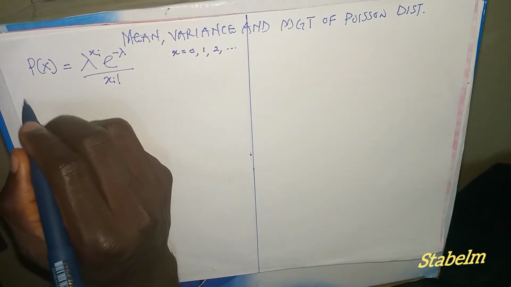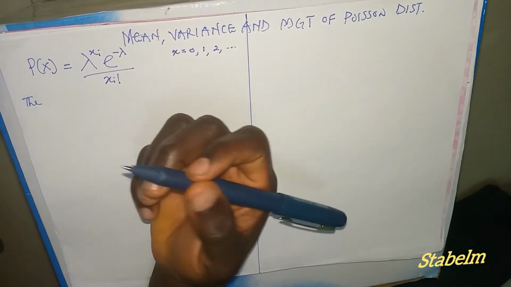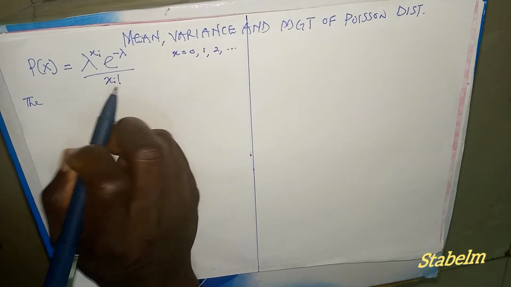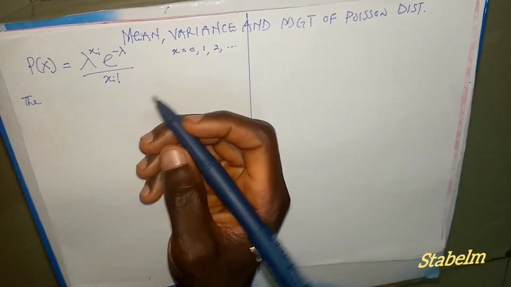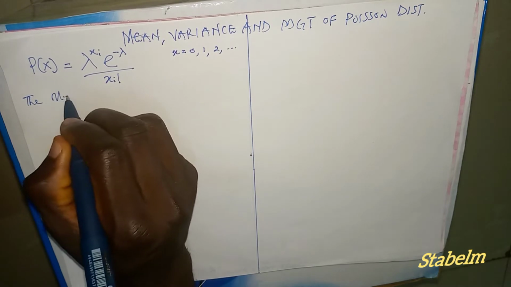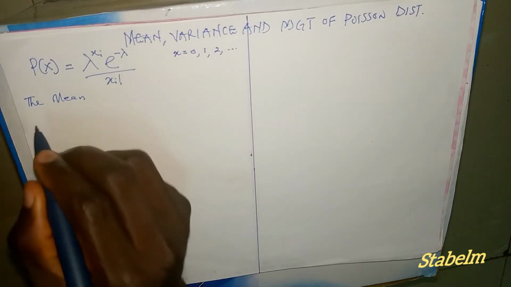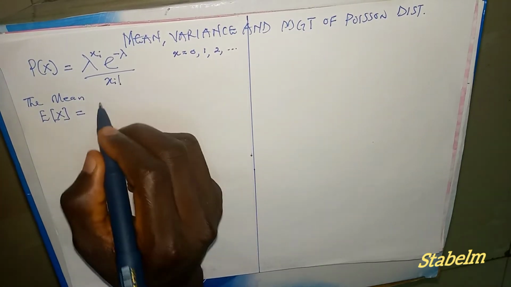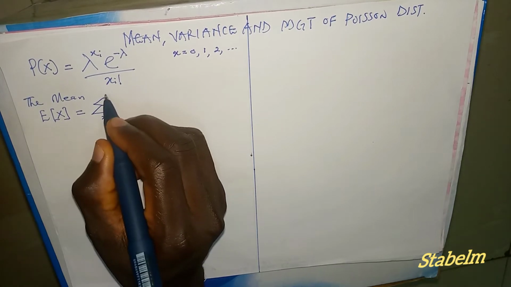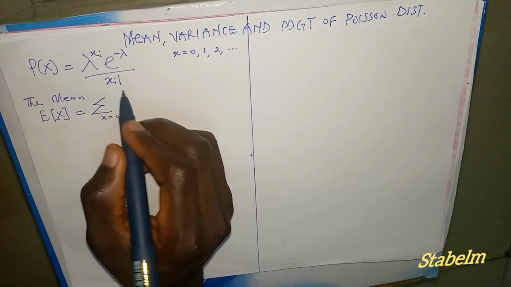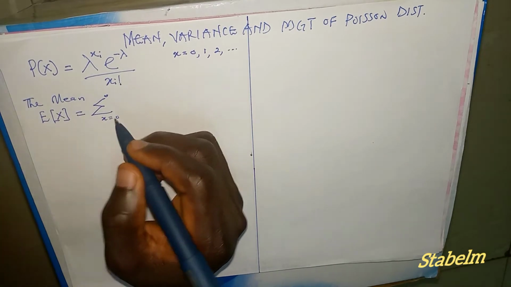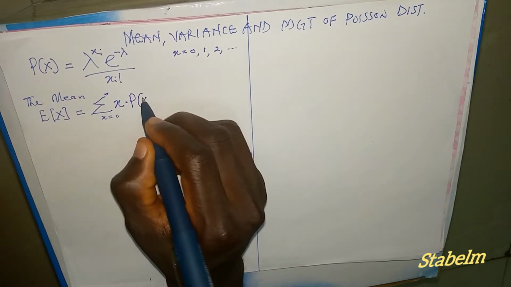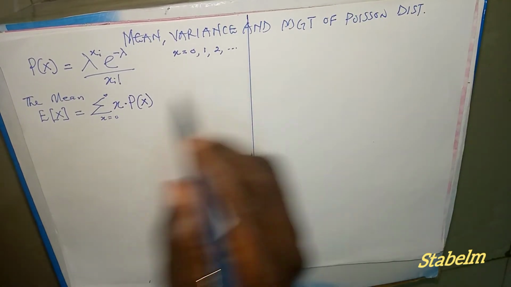Now, we want to look for the expected value of this probability density function. Now, the mean. What we want to calculate now is the mean. The mean is given as E of x equals summation x from 0 to positive infinity, then we have x multiplied by the probability density function of the Poisson distribution.